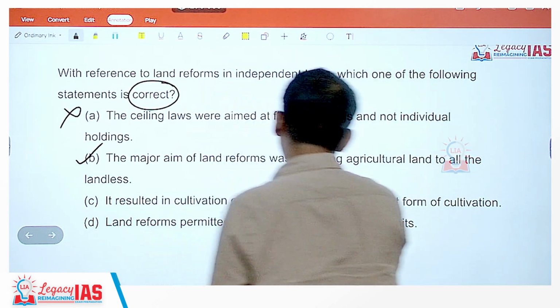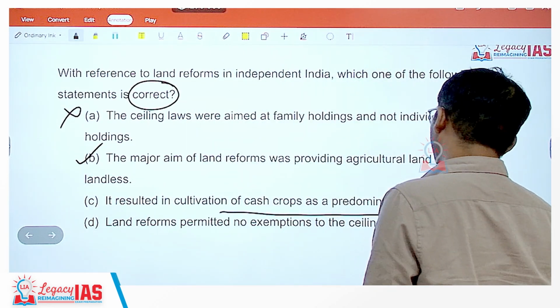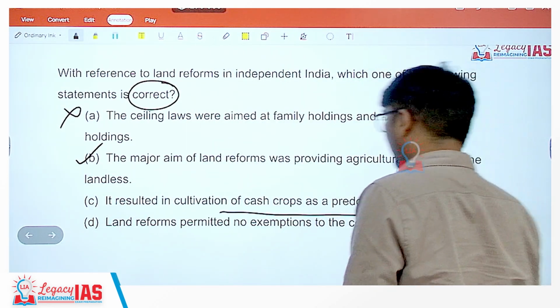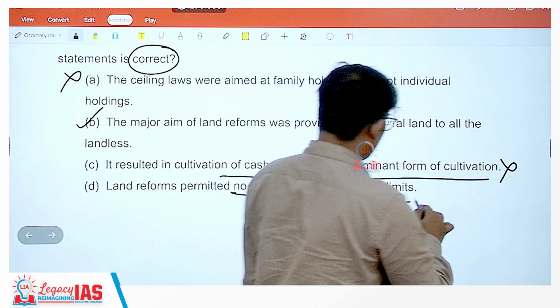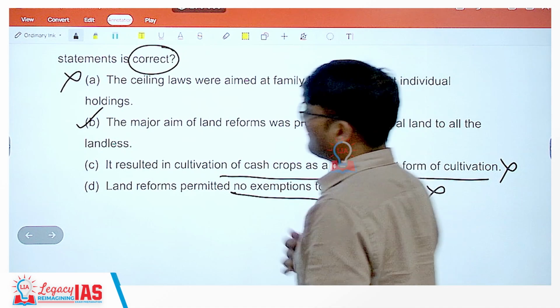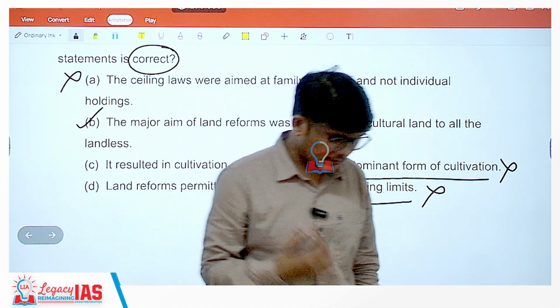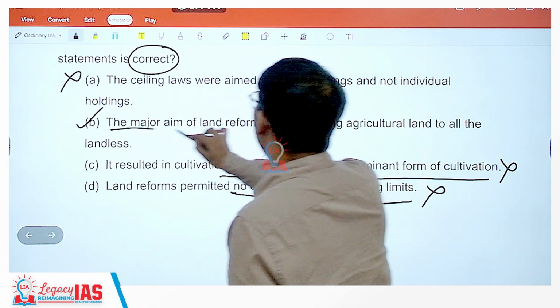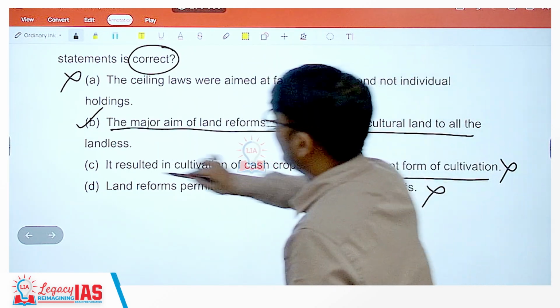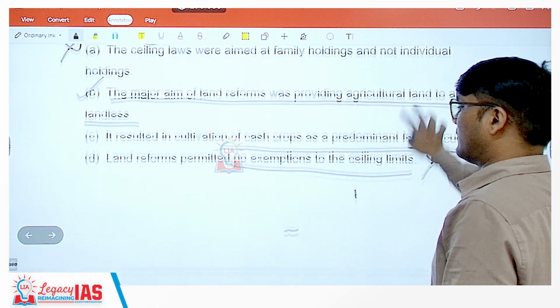It resulted in cultivation of cash crops as a predominant form of cultivation? No, it did not. Land reforms permitted no exemptions to the ceiling. It did permit certain exemptions to the ceilings. So the correct option here is the major aim of land reform was providing agricultural land to the landless masses.